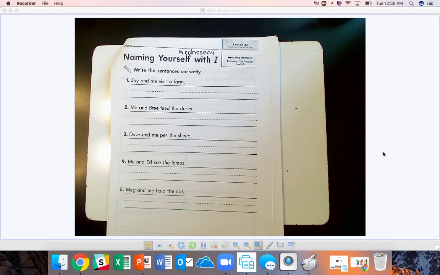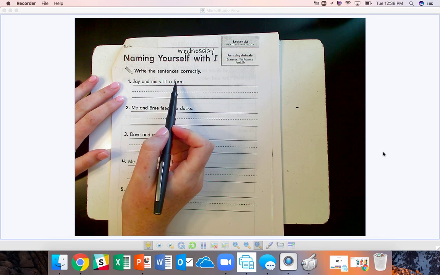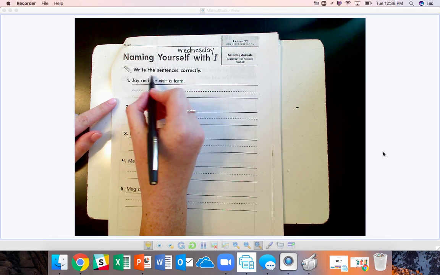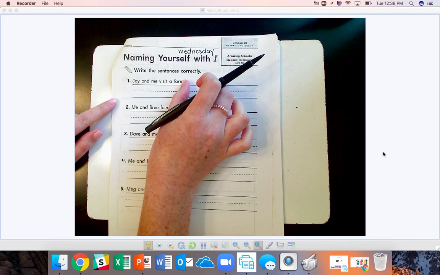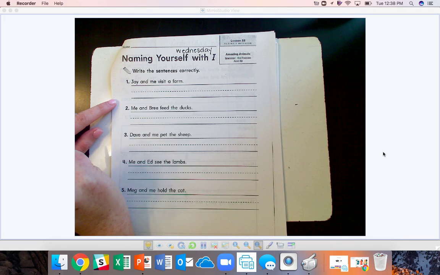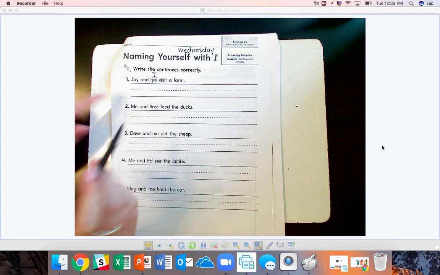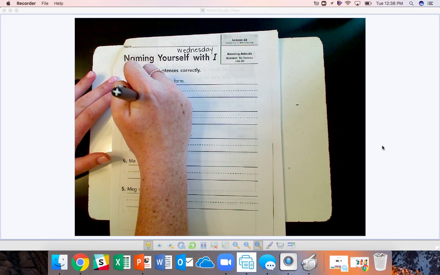Write the sentences correctly. Now, this means that they are not written correctly. So, the first thing you need to do is read the sentence. Jay and me visit a farm. Remember, me should not be in the subject of a sentence. It would be in the second part. So, the correct way to write this would be Jay and I visit a farm. Now you're going to write that on the line.